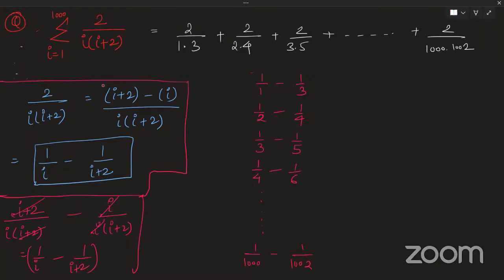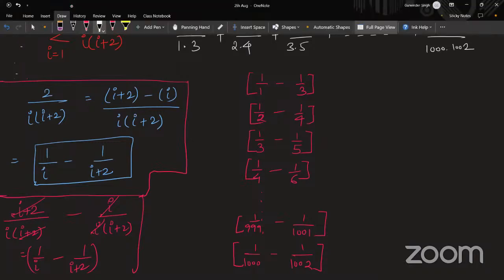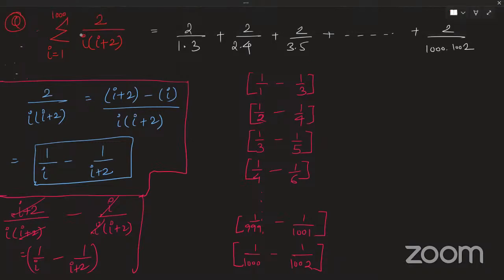And what will be my second last term? Can anyone just tell me what will be my second last term? This is my last term. Okay, 1/1000 minus 1 by 999. No, it will not be 1000. It is 1001. Correct, 1001.